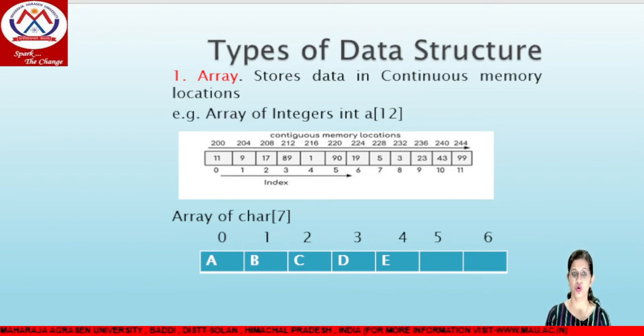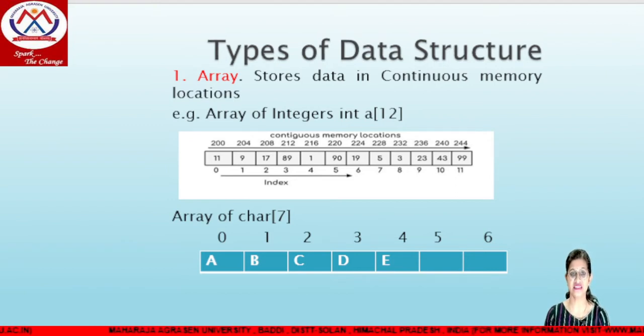On 0, 1, 2, 3, 4, and so on up to 11, we are only storing integer type data. The memory locations are continuous. As you can see, the memory starts from 200 and there is a gap of 4 bytes. Why? Because we are using integer type data, which takes 4 bytes of storage. So the next memory location will be 204.